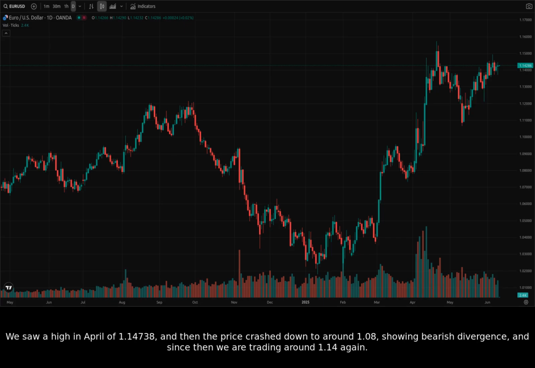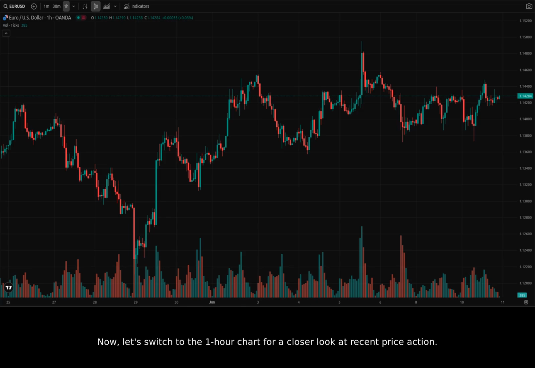We saw a high in April of 1.14738, and then the price crashed down to around 1.08, showing bearish divergence, and since then we are trading around 1.14 again. Now, let's switch to the 1-hour chart for a closer look at recent price action.